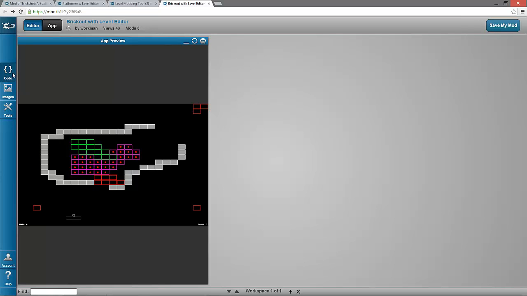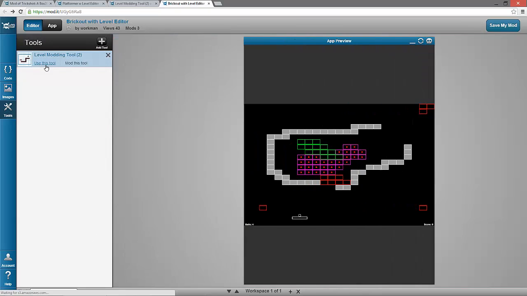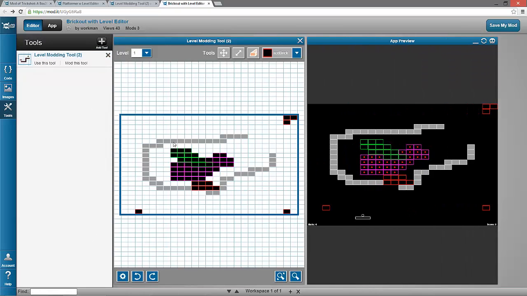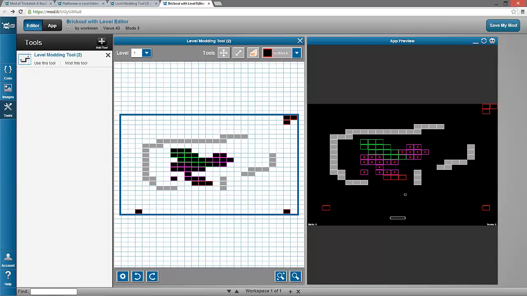I can click editor on and go into the tools menu and see this is the exact same level modding tool. I can click use this tool, and because it's using the same file format, the tool is gobbling up that file format and editing it, and we can make whatever changes we want. Just do something like that. Refresh the preview and see that right away. Like I said, all this is a visual interface that's editing the code. And I said our code editor and our image editor were tools of a sort also.